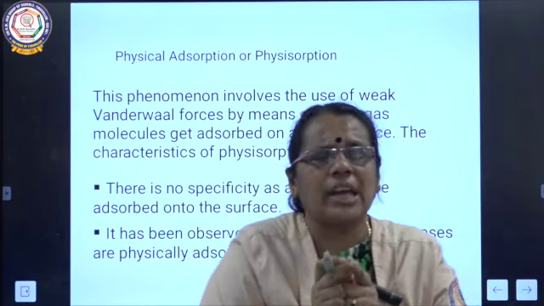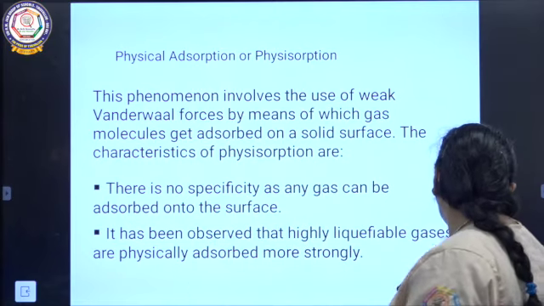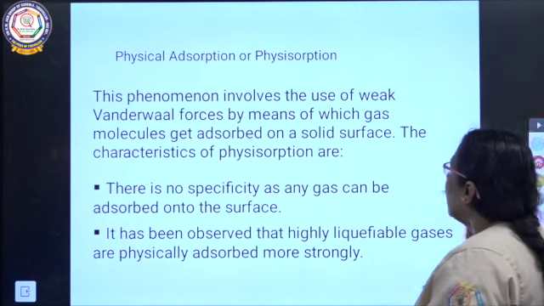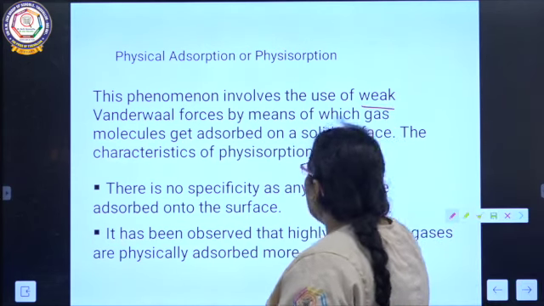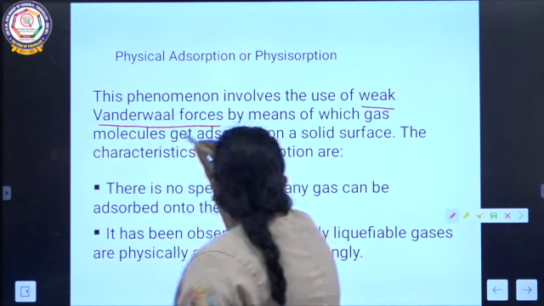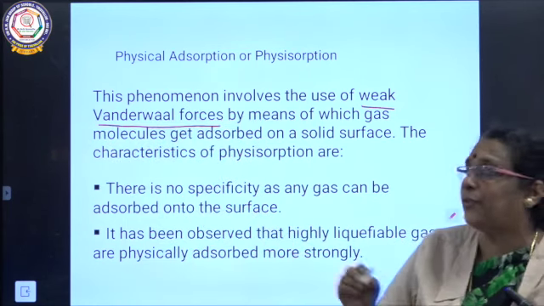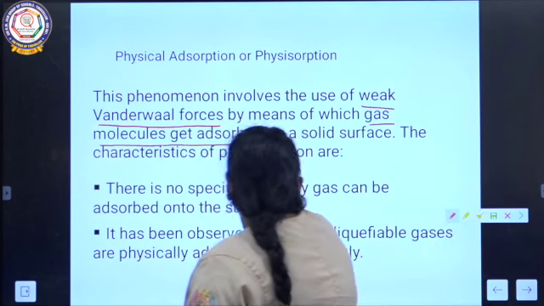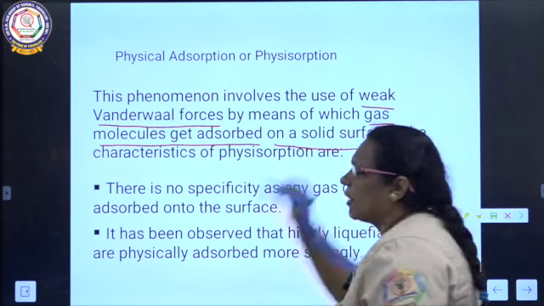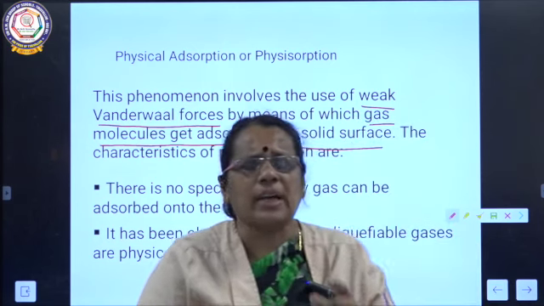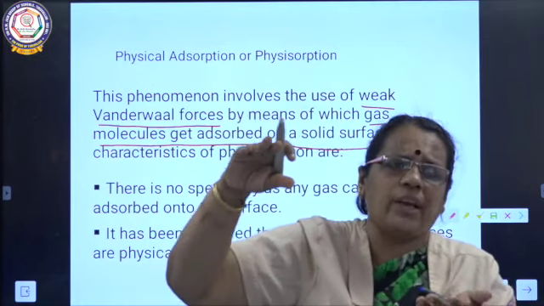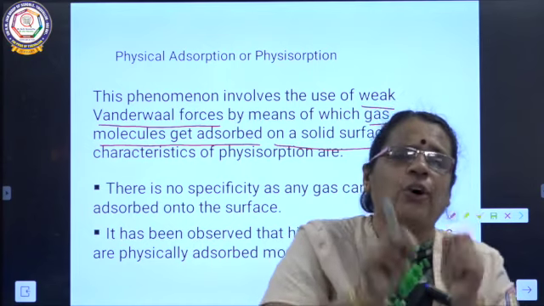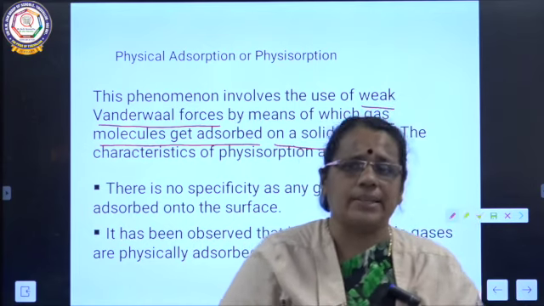Here, adsorption is taking place due to weak van der Waals force. We are going to discuss the physical adsorption here, which is caused by the weak van der Waals force. Because of the weak van der Waals force, the gas molecules are getting adsorbed on a solid surface. That is a weak physical force. We can call it physical adsorption.